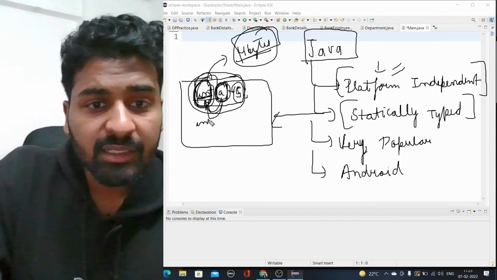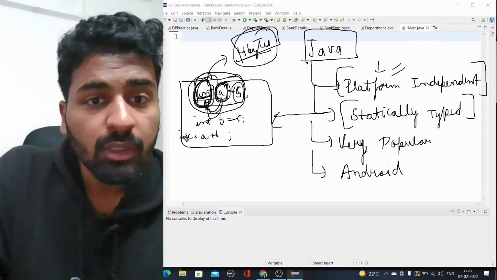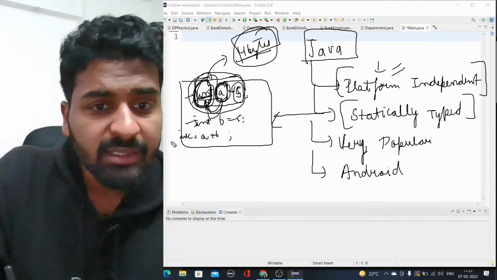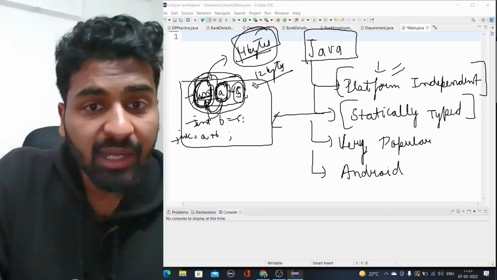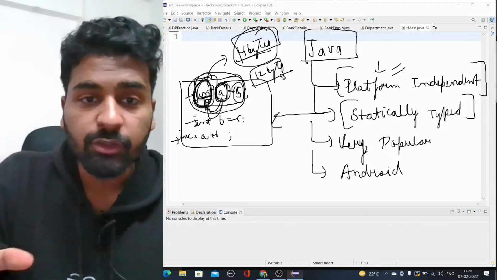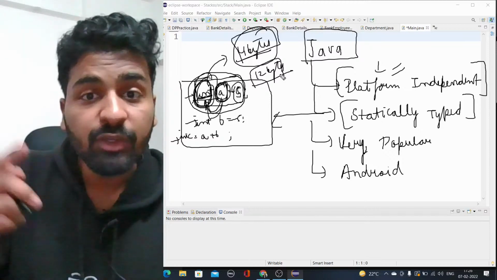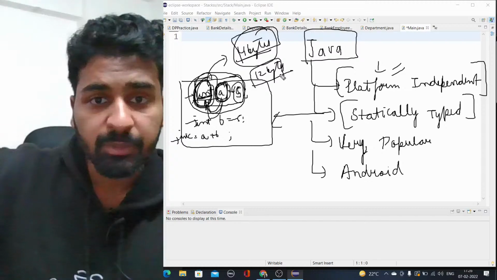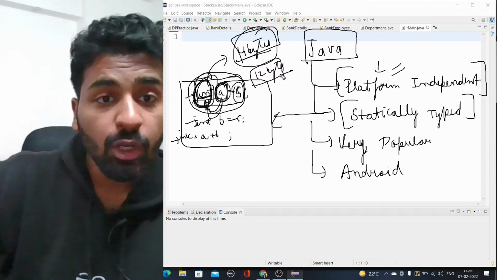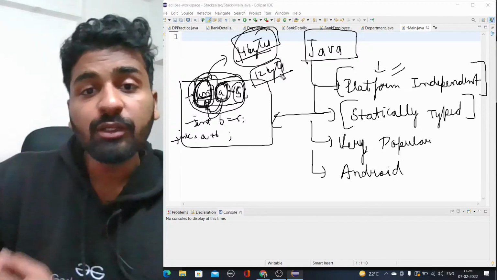So we write int a is equal to 5, int b is equal to 5, and then int c is equal to a plus b. We already know that this code will take 4 bytes, 4 bytes and 4 bytes of space, so it will take 12 bytes of space. So at compile time only, we know that we are going to use this much. So there is no problem when we go on production. Production means when your code is used by thousands of people, there will not be any problem. Why? Because we already know how much memory it will take, and when we run it on production, it will not break.